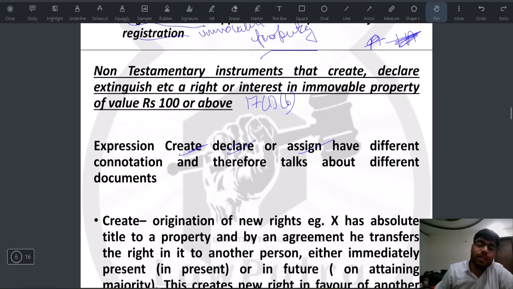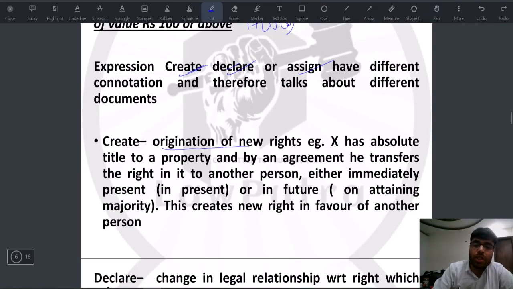So when we say create, it means origination of new rights in a certain property. So let's say that X has absolute title to a particular property. He may be the owner of the property, only then he can have absolute title, and by an agreement he transfers the right in it to another person, either immediately, that means in present, or in future. So let's say on attaining majority of the person to whom the right is to be transferred. Now this creates a new right in favor of that person, and such instruments have to be registered.